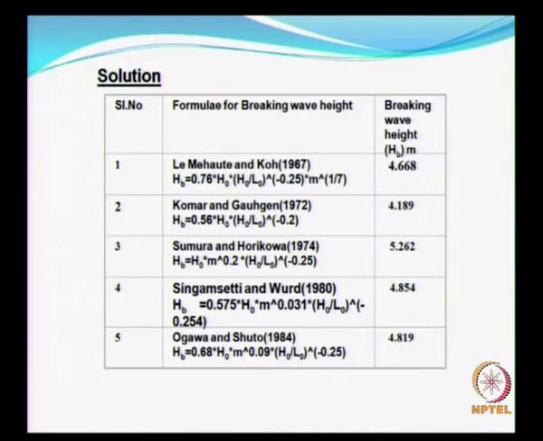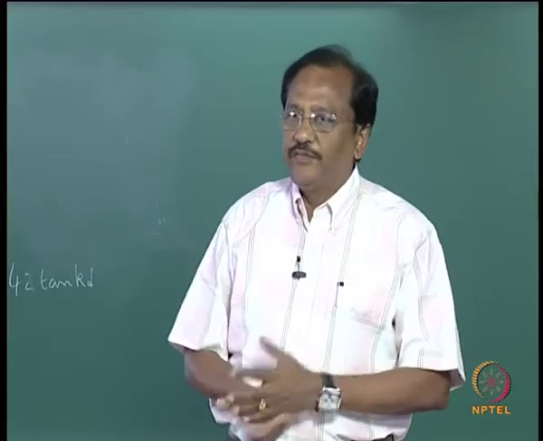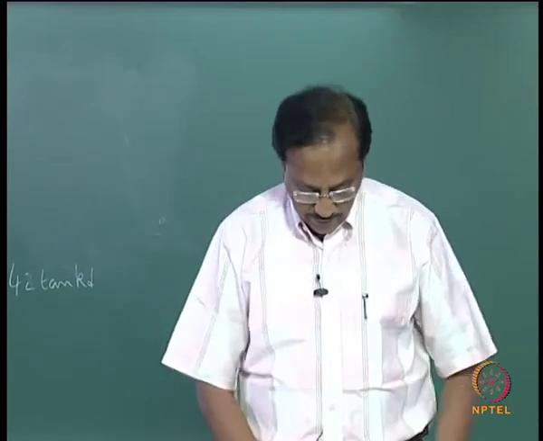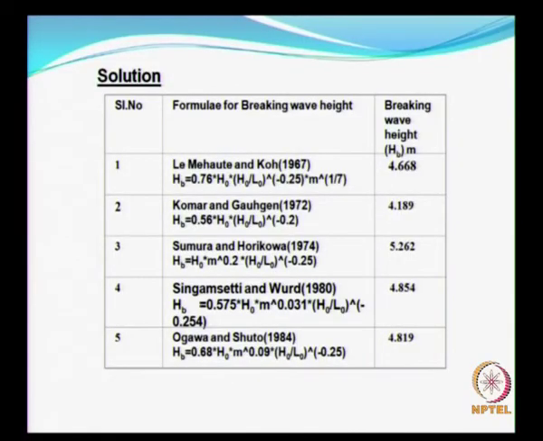There are several other formulas as stated earlier, mostly the values are around 4.8 to 5. So for example, the second one looks slightly underestimating the breaking wave height. Depending on the kind of wave you have, there are several other kinds of formulas for estimating the breaking of waves.